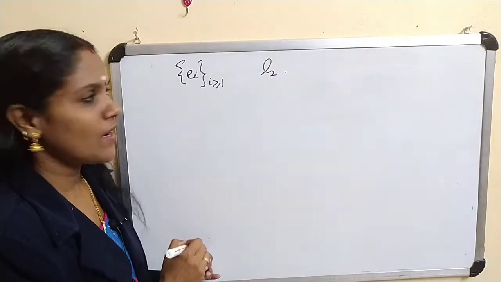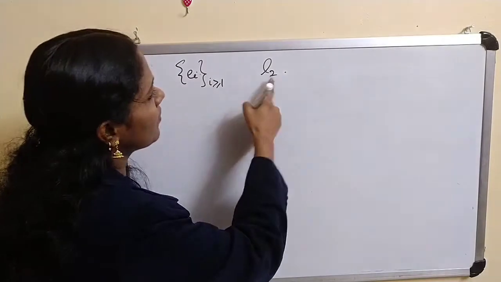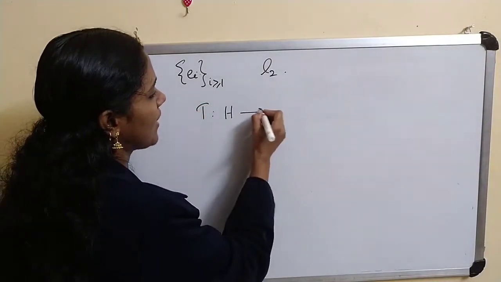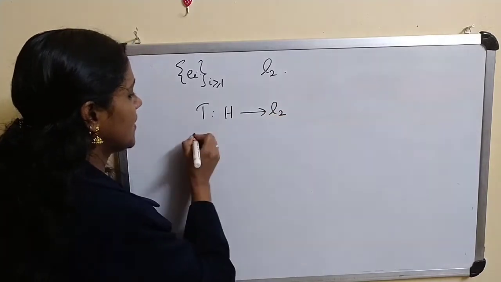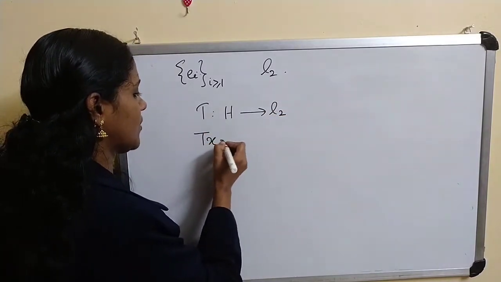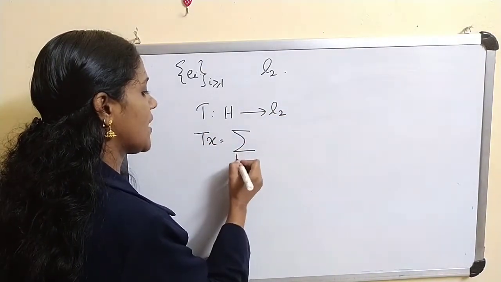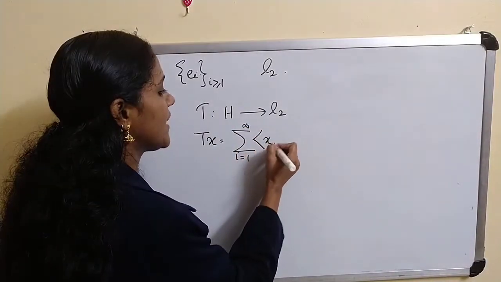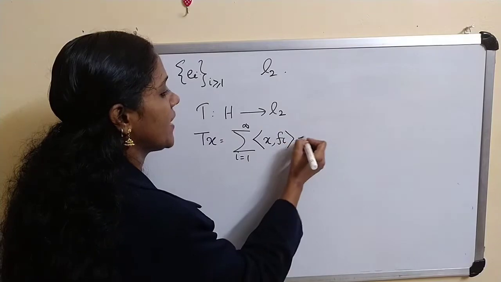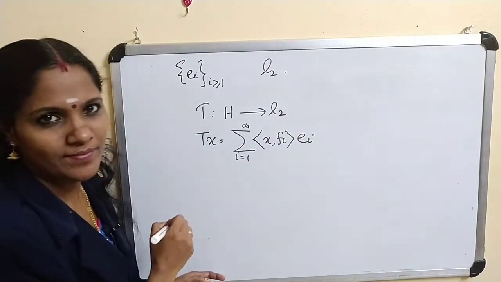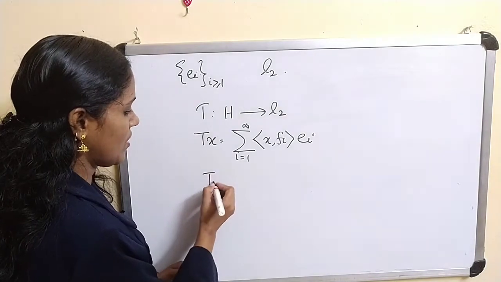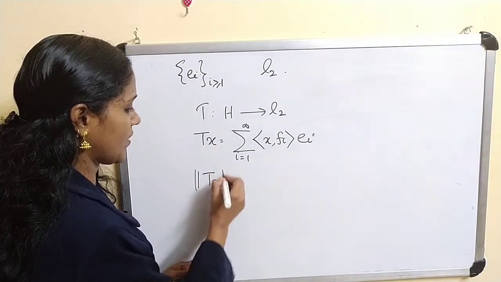Let ei, i greater than or equal to 1, be an orthonormal basis of L2. Now we define T from H to L2 as Tx equal to sigma i varies from 1 to infinity inner product of x, fi, ei. Now what about norm of Tx whole square?